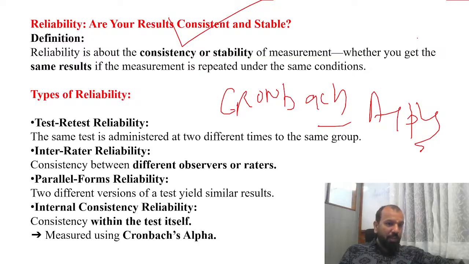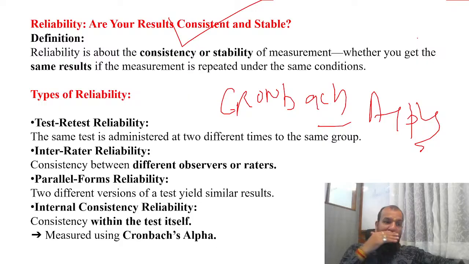If it's less than 0.4, less than 0.3, that means the data is not reliable. You have to change your tools. Got it? If somebody is asking, if your data is not reliable, the value is coming less than 0.6, what you have to do? Then you have to test the tools and you have to eliminate some questions and you have to apply some more questions.